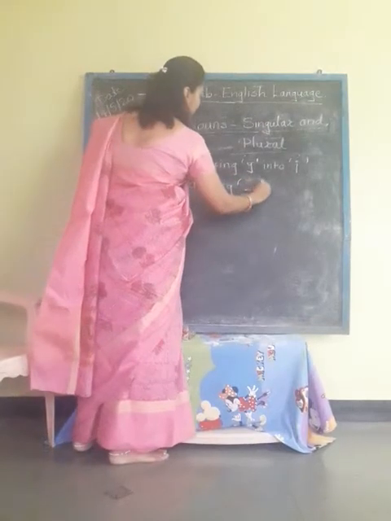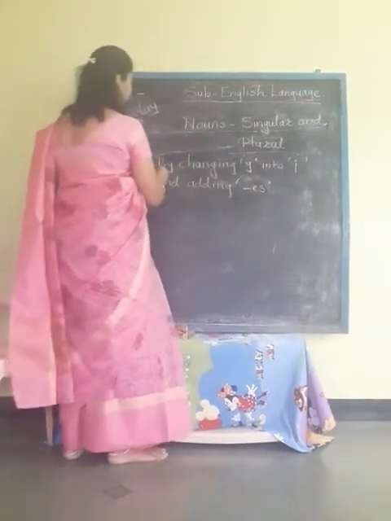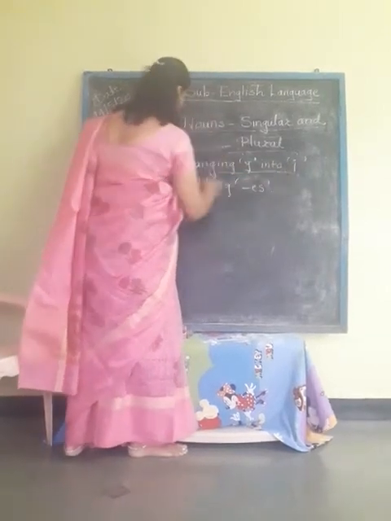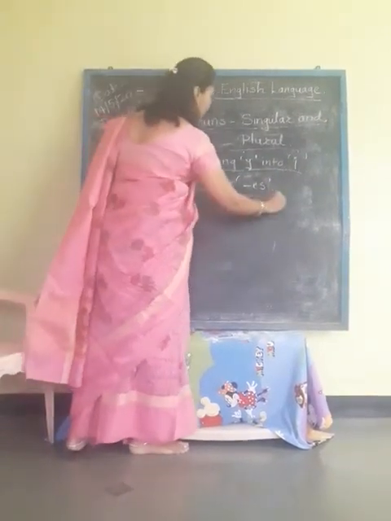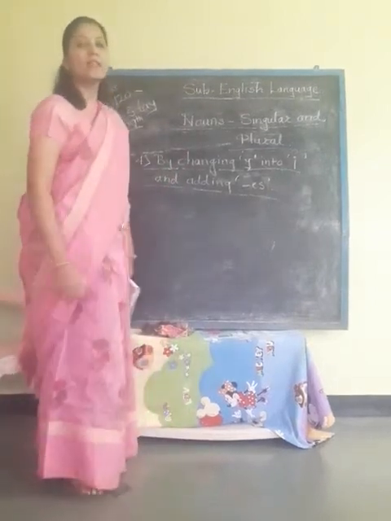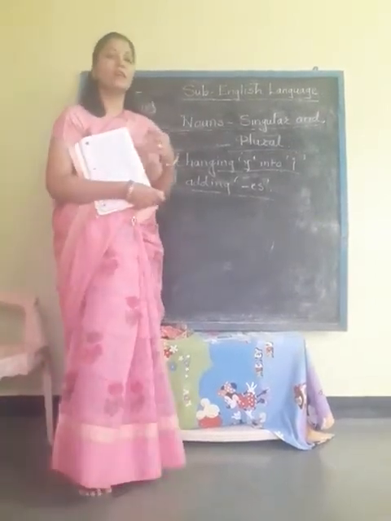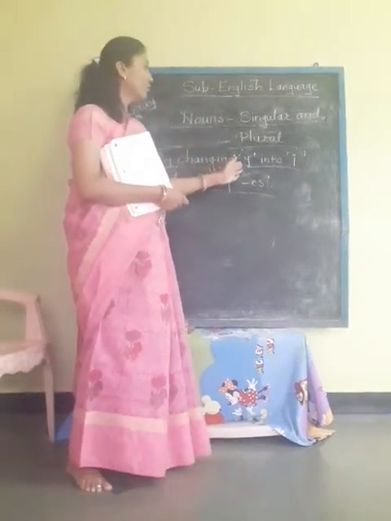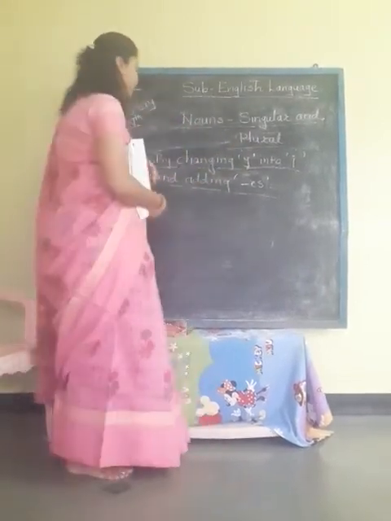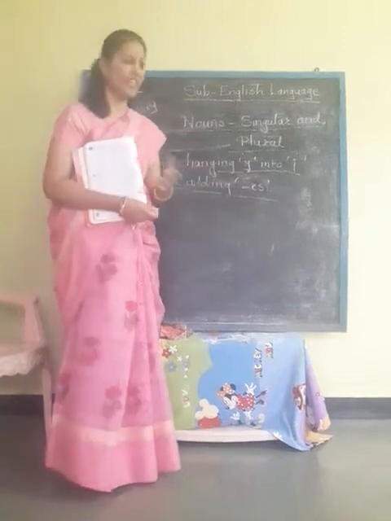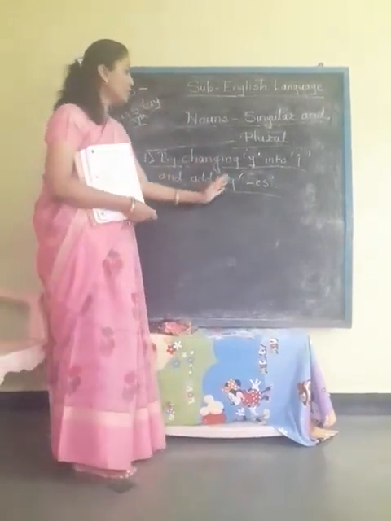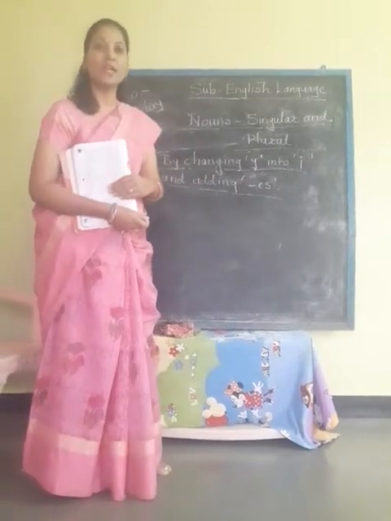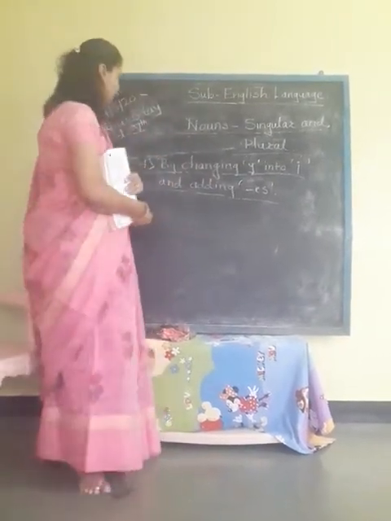Now see how it works. What we have written: by changing y into I. There are some spellings that end in y, and we have to turn it into I when we are making plural of it, and to make plural we have to add es to that word. Now see some examples.